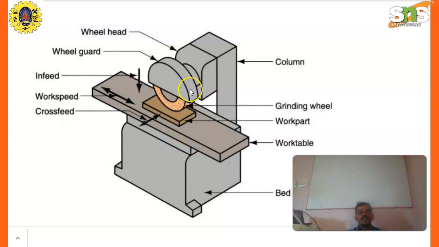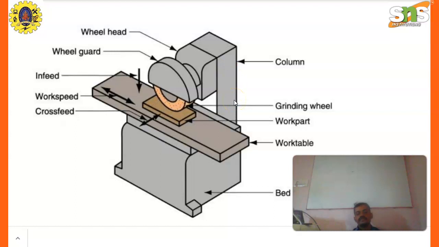The wheel guard provides safety. If suppose the wheel breaks, it would definitely cause a big injury to the operator. So we avoid that accident by protecting with the wheel guard. This is a column. All forces are supported by this column.